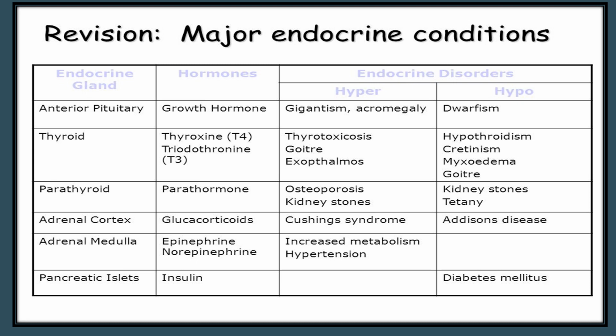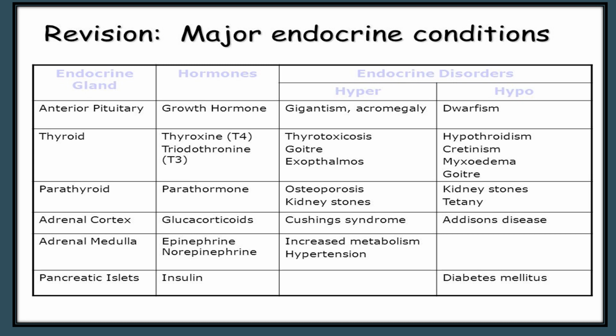Next endocrine gland is parathyroid, hormone parathormone, hyperactivity, osteoporosis, kidney stones, hypoactivity, kidney stones and tetany. Next one, adrenal cortex, glucocorticoids, hyperactivity, Cushing syndrome, hypoactivity, Addison's disease.